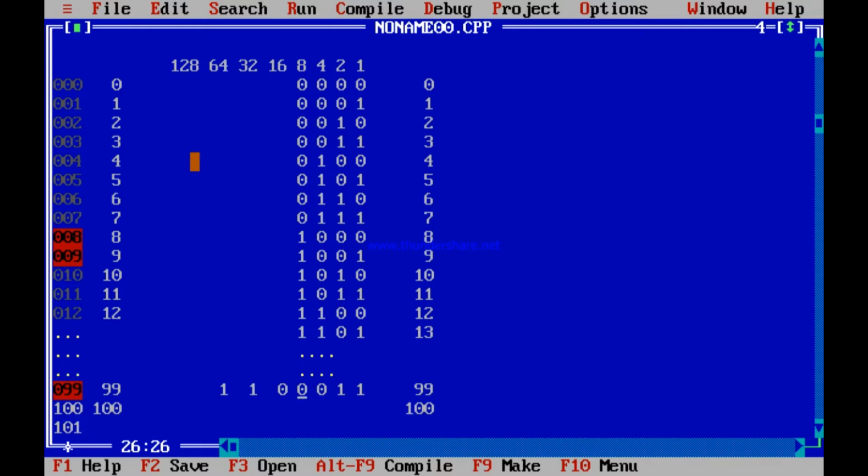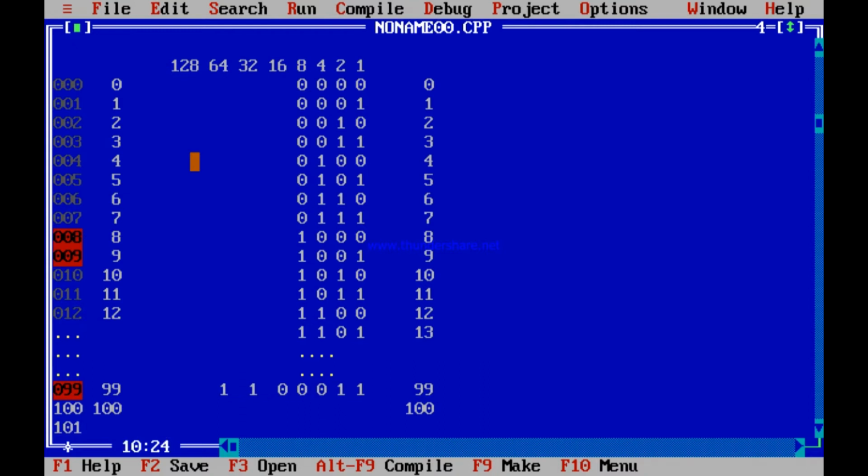But you can write it without taking the help of these numbers. After 30, you don't need to continue writing 14, 15, 16, 17 and then reach 99. You can easily write 99 like this. 64 fits within 99, so a 1. 32 is fitting within that 35, so 1. Then after writing 32, you're left with only 3 out of 35. So for writing 3, only a 2 fits and a 1 fits. So 1, 1 over here. So 99 is 1, 1, 0, 0, 0, 1, 1.